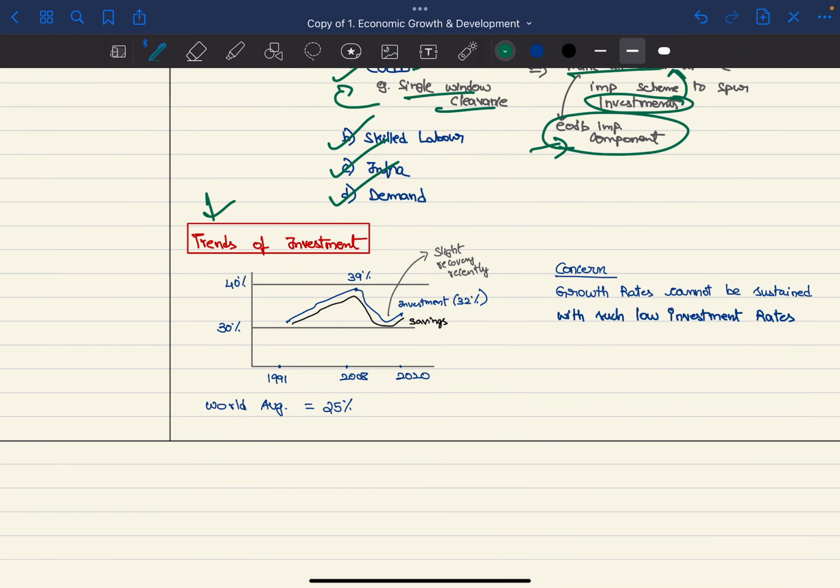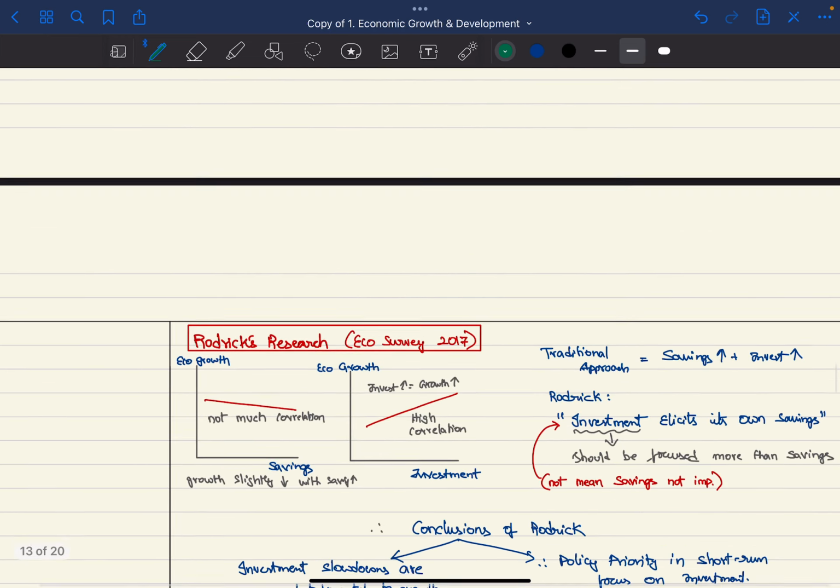So, trends of investment for India. In 1991, we had around 30% investment and savings. It peaked in 2008 at around 37% of our savings. But after the 2008 financial crisis, both of them dipped, especially during COVID. Post-COVID, there is a slight recovery. But still, investment at 32% and savings at 30% is very low to sustain high economic growth. So this is a concern for India, that India has very low investment rates.